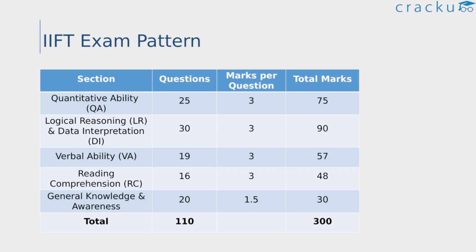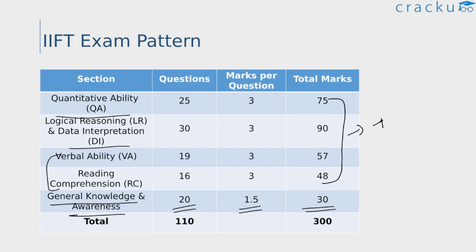First, let us quickly take a look at the exam pattern of IIFT. So these are the sections that are tested in the IIFT entrance exam. As we can see, the general awareness section consists of 20 questions with 1.5 marks per question, with a total of 30 marks. Also remember that there is a negative marking in each of these sections, and in the GK section the negative marking is 0.5 marks per question.